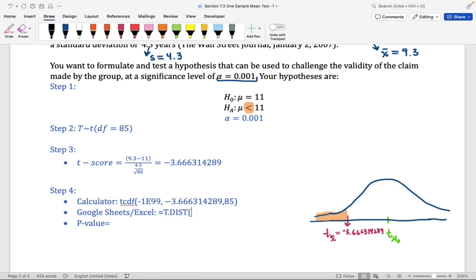You're going to enter the value for the t-score, the degrees of freedom, and then you're going to type true. Remember, this function is always going to give you the area to the left of the t-score you provide. In this case, we want the area to the left. That is why we're using this function. We do not need to take 1 minus the value of this function.